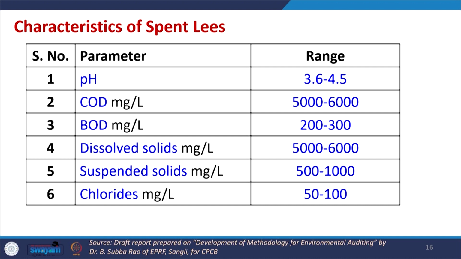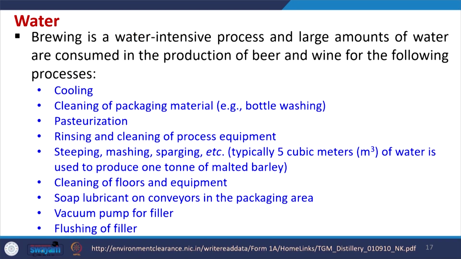Now, characteristics of spent lees, which is another one of the waste streams in the distilleries. So, we can see the pH, the COD value is still high, but not as high as the spent wash itself. The BOD value is also high, the dissolved solid concentration, the suspended solids, chlorides, all values are higher than the specific norms which are there.